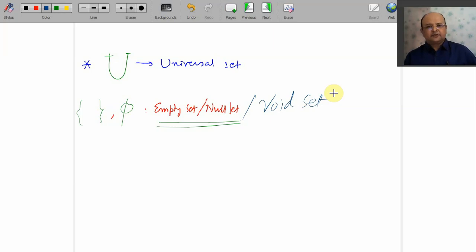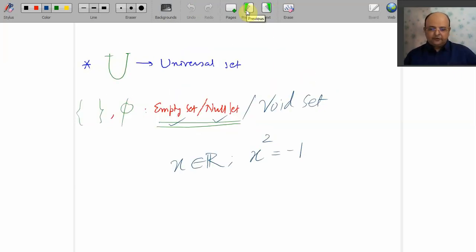What is the collection of elephants who know swimming? You will say there are some such elements, but right now we accept that there is no elephant swimming in our home. So fine, that is also a null set. Now I ask you an interesting thing. Give me an example of a real number x, that is x belonging to R, such that x square equals -1. You will say there is no such real number. Yes, so this set is also a void set, or null set, or empty set. Done?